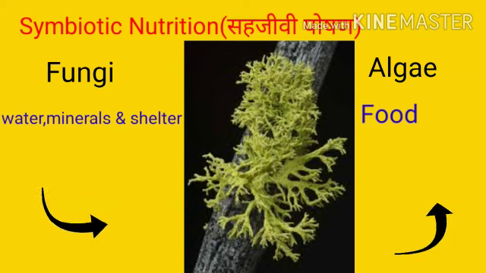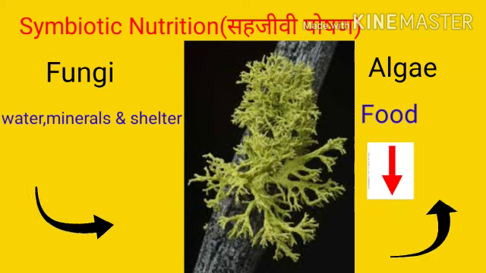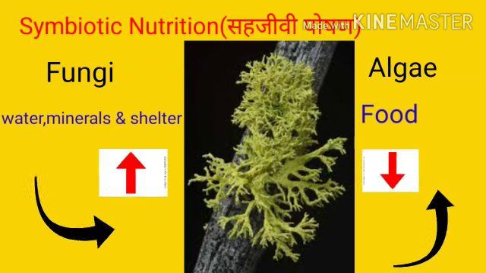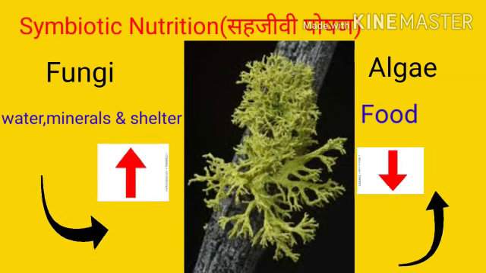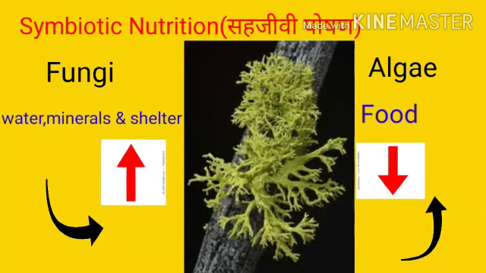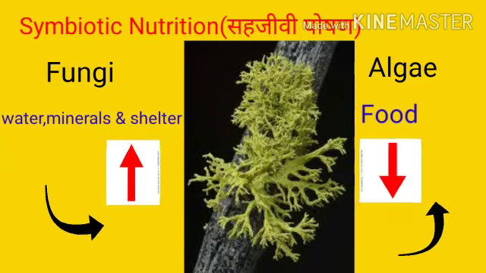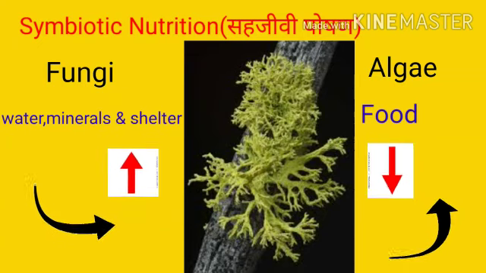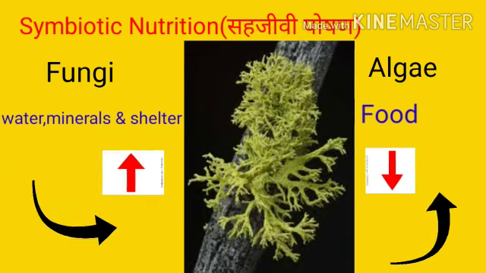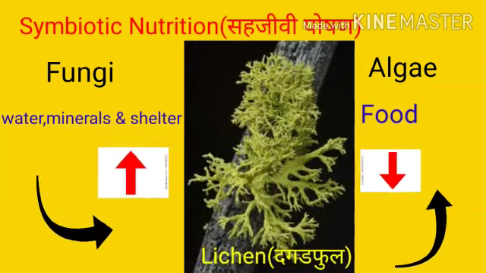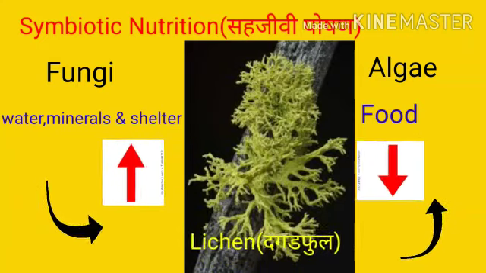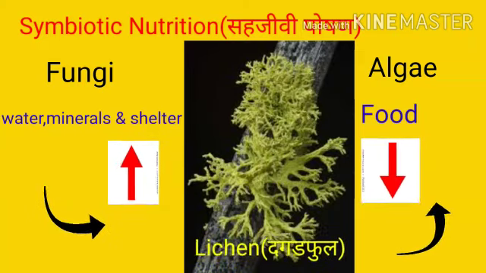Okay. In return algae provide food to the fungi, आणि त्या बदल्यात ॲल्गे फंगायला फूड म्हणजे अन्न प्रोव्हाइड करतं. Because you know that the fungi is parasitic. Fungi is not able to make its own food, right? And because of that, lichen is an example of symbiosis between algae and fungi.